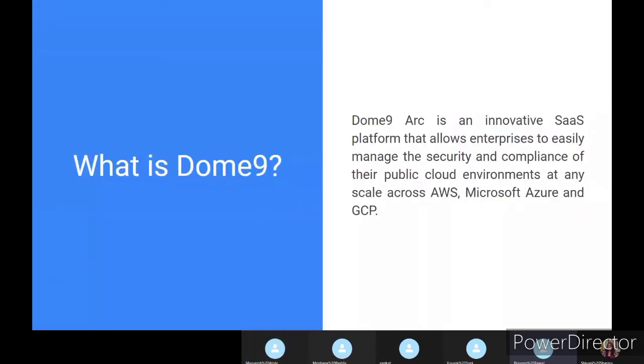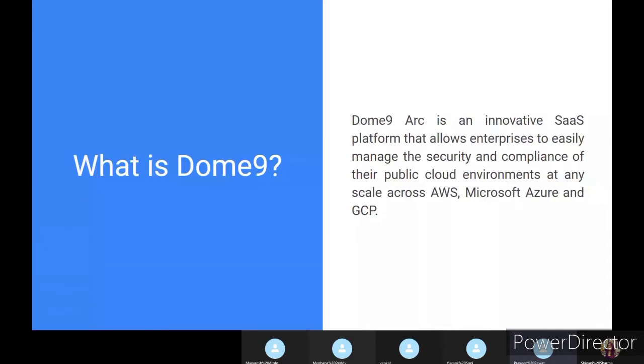Yeah. So Dome 9, basically we are going to discuss Dome 9. So what is Dome 9? It is basically an architecture, or we can say a SOC tool or SIEM tool. It totally depends on the SaaS, software as a service platform. It is a software as a service tool which provides security and compliance to enterprises.